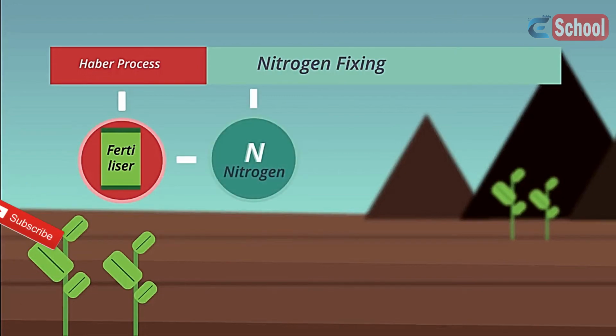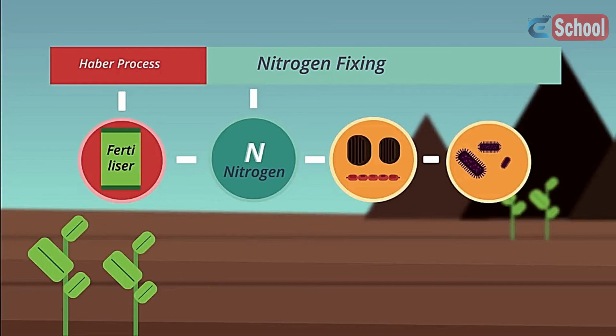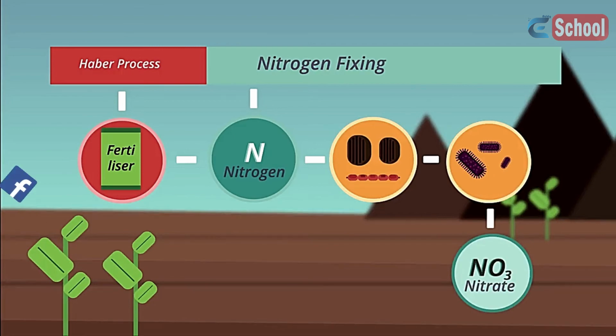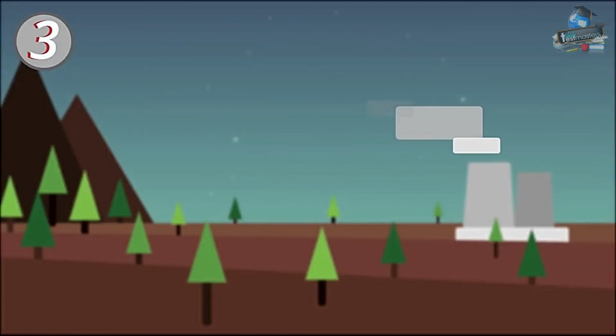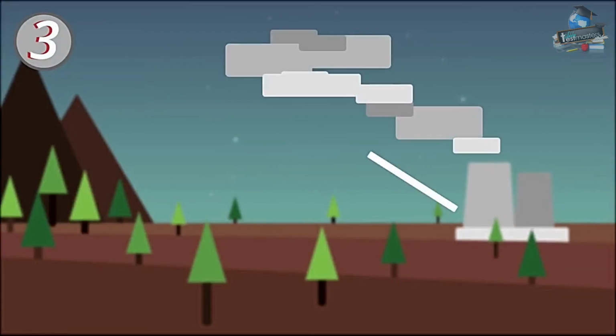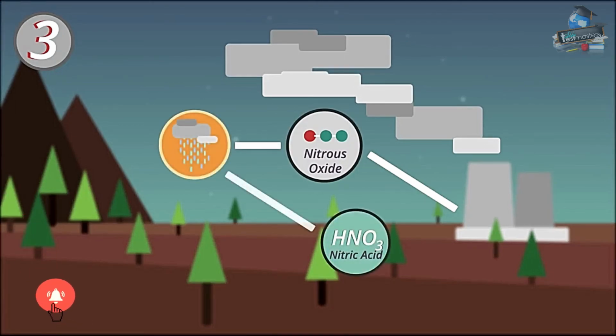Because nitrogen is essential for making proteins, proteins are essential for cell production. Cell production is how growth occurs. Fertilizers are therefore used to increase the nitrates in the soil to maximize plant growth. Watch our videos on the Haber process to learn more about this. And as I mentioned earlier, burning fossil fuels also adds nitrous oxide to the atmosphere, which dissolves in rainwater to make nitric acid, which then adds nitrates to the soils.